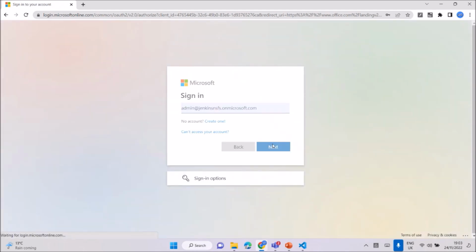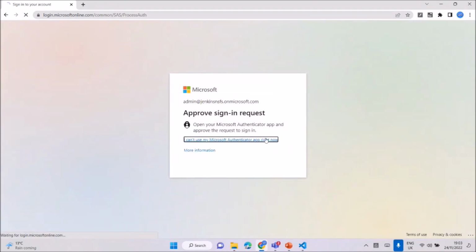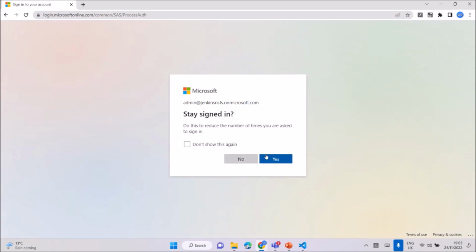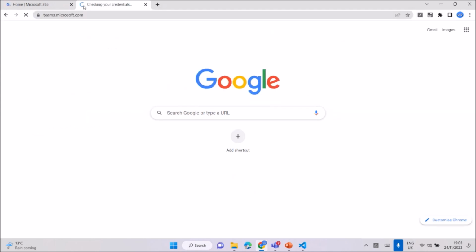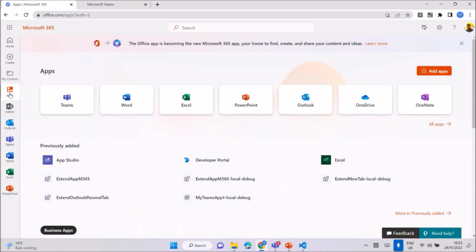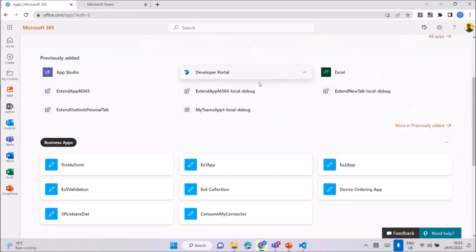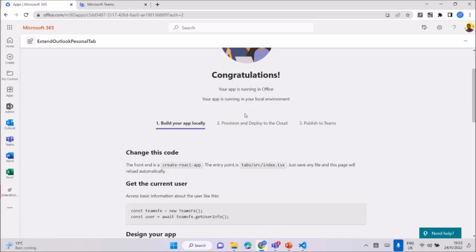Sign in. Then when you click apps, you can see all the apps the same way. Your own apps are also there below. You see the personal tab, just click it. It will load here. See, congratulations, you have the app ready.